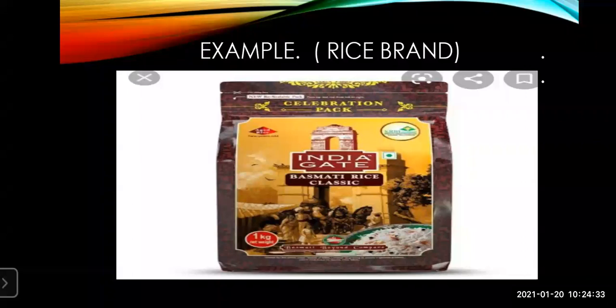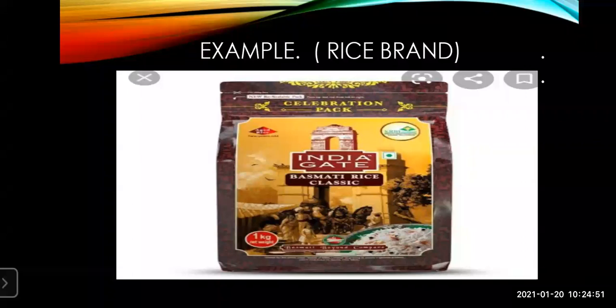Then details about the quality, price, advertisement, distribution, and the last we have seen is the beautiful package of this India Gate Basmati rice.